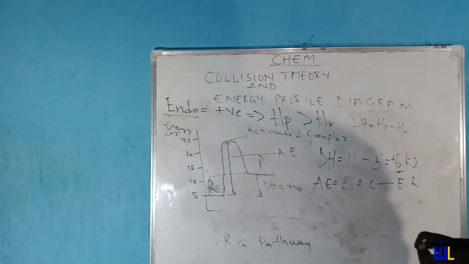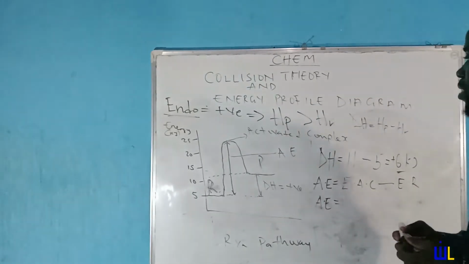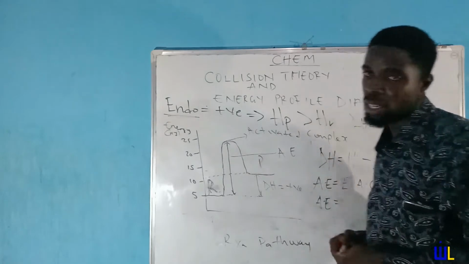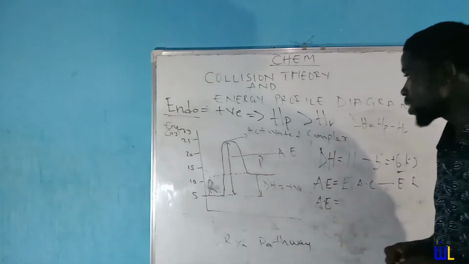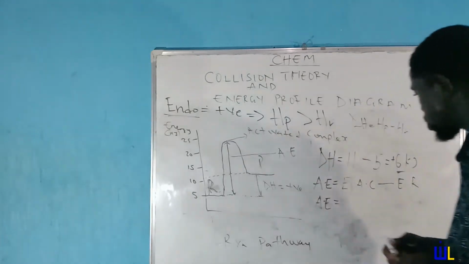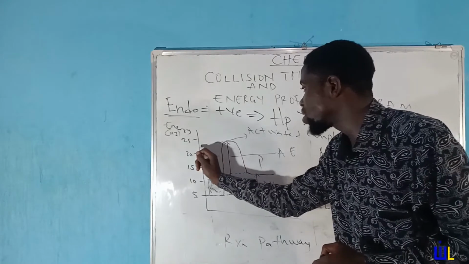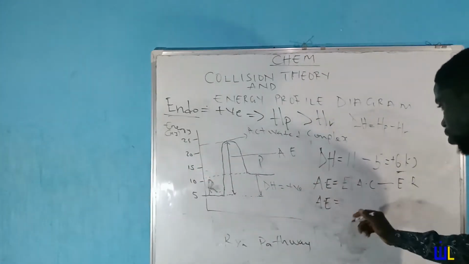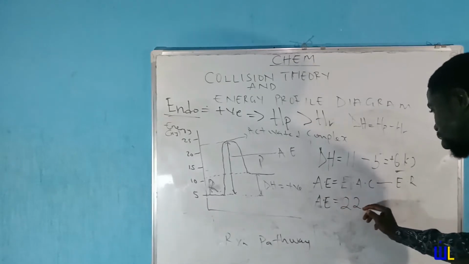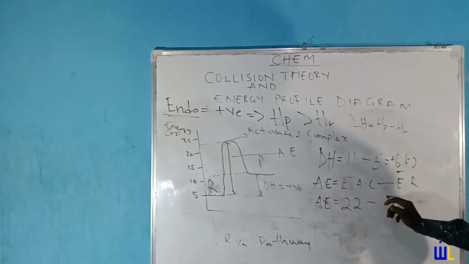So in this case, what we are going to have is activation energy. Where is the activated complex? It is here, right here at the tip. That's the activated complex. And with that said, the energy of the activated complex is, let's say it's between 20 and 25, let's just give it 22. These values are not necessarily very accurate, but in your graph, they are going to come out very accurate. And then the energy of our reactant is 5.